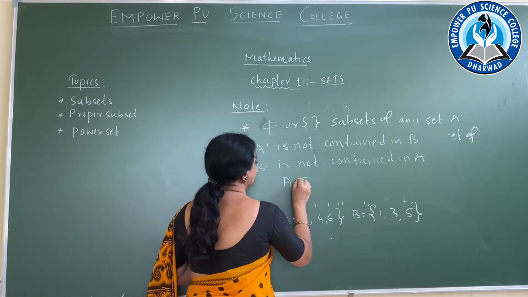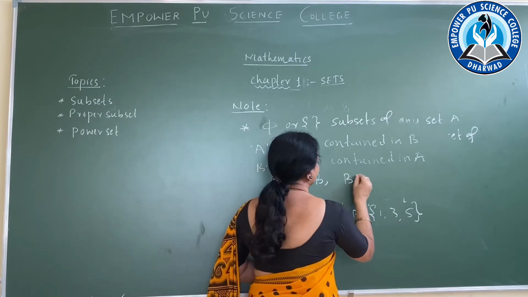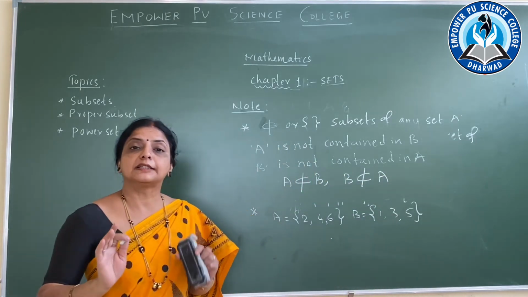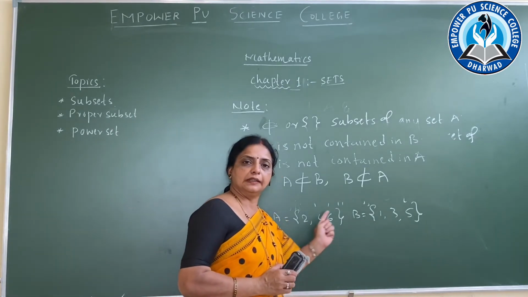A is not a subset of B and B is not a subset of A. So they are not the subsets of each other because they are not contained.